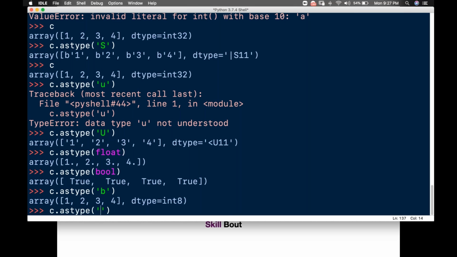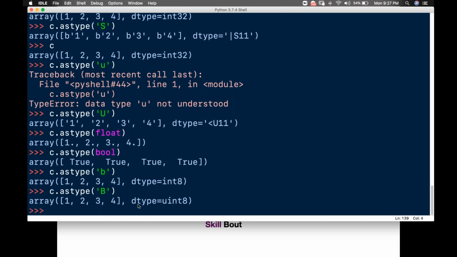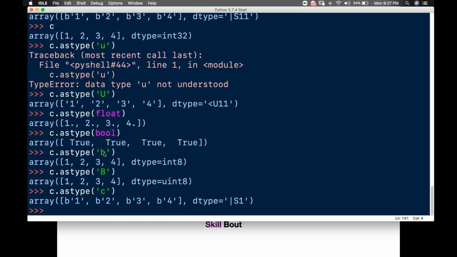Wait a second. It is not converting it. I have used capital also. Okay, if it is not working, you can directly pass bool like this one. Nothing to worry about it. Just like that, I'll try complex. Yes, it is converting it. Complex, it is converting it.